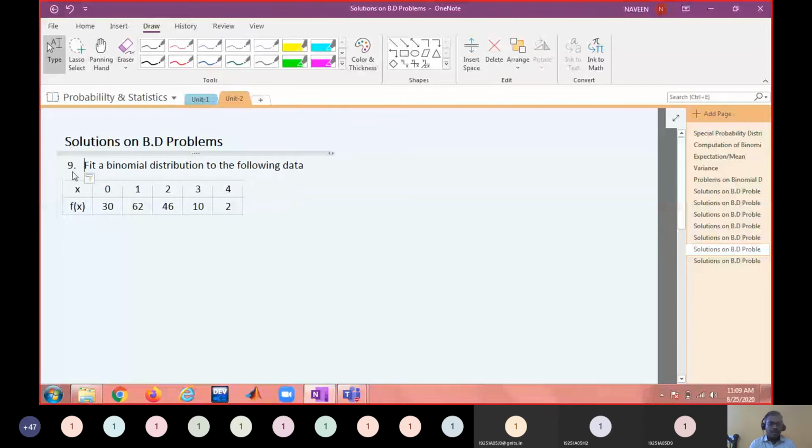The question is about to fit. We are asked to fit a binomial distribution to the following data.